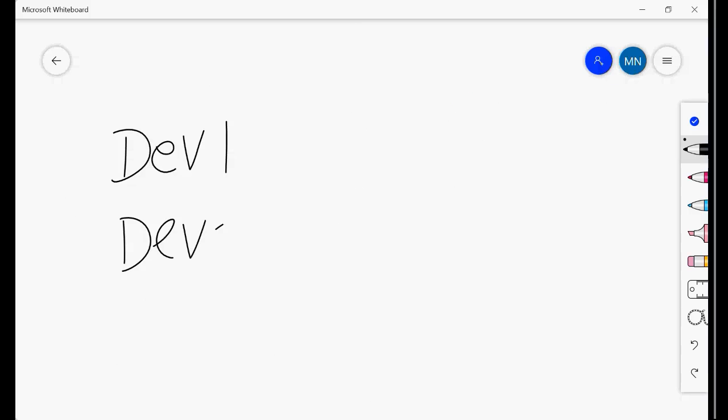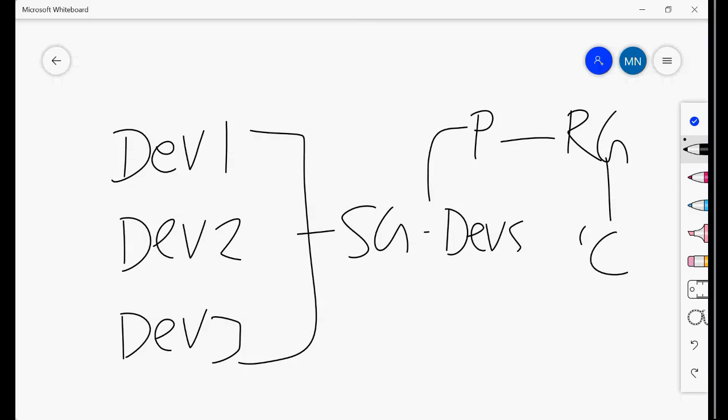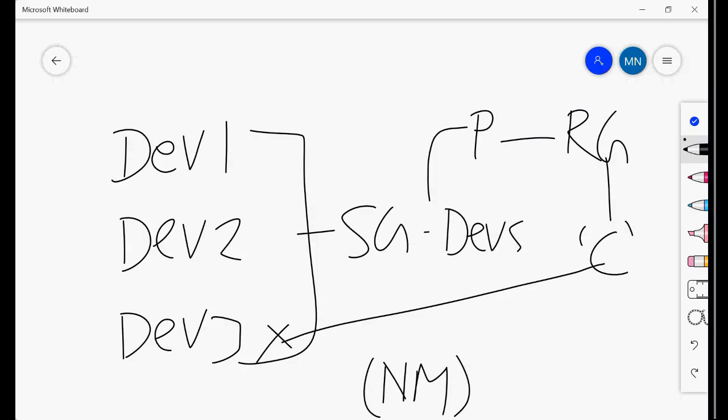Developer 1, developer 2, developer 3, right? All these three are part of one SG called developers, right? And for these developers, you have set a permission on the RG level. What permissions did you give? Contributor permission you gave. Means it's me, I gave it intentionally. And now there is a requirement to exclude this guy from these permissions. Means this guy should not be a contributor but should be an owner. Getting my point?